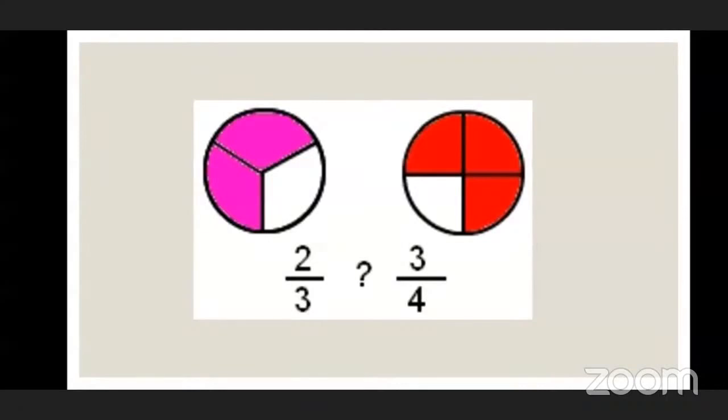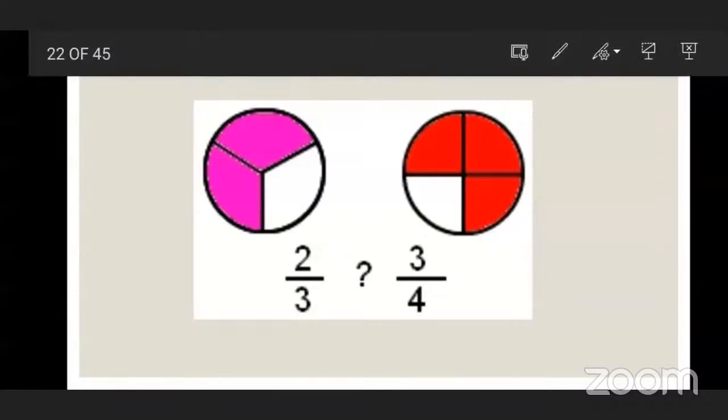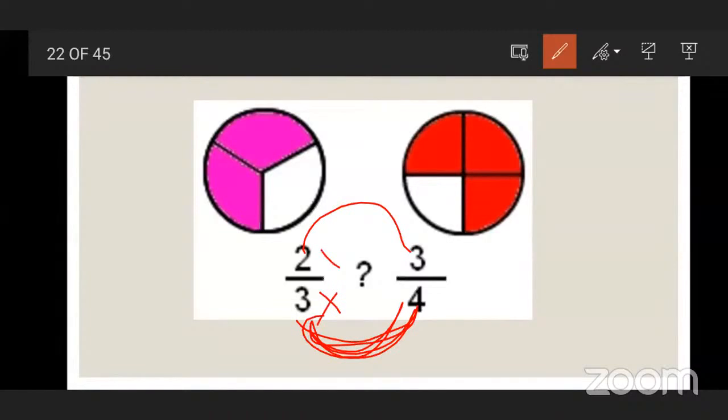But Sir, in mathematics we will not always get figures. We'll get only the fractions, 2 upon 3 and 3 upon 4. At that time, you need to make the denominators equal. What you need to do? Make the denominators equal. Because when the numerators and denominators are different, we have to make the denominators equal.